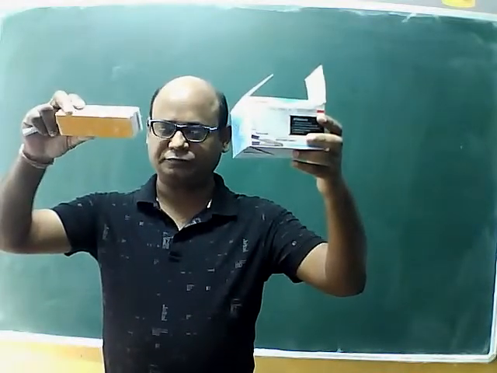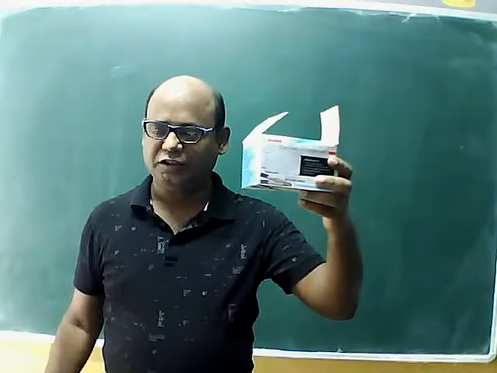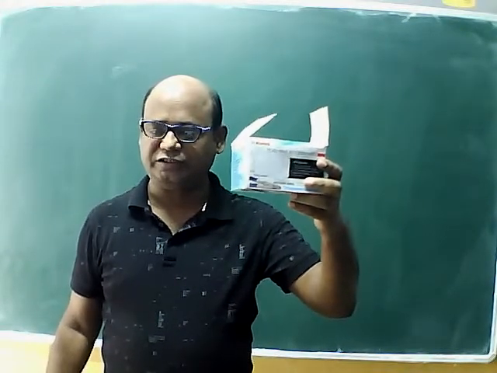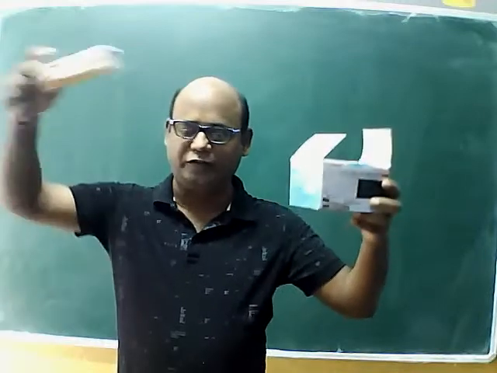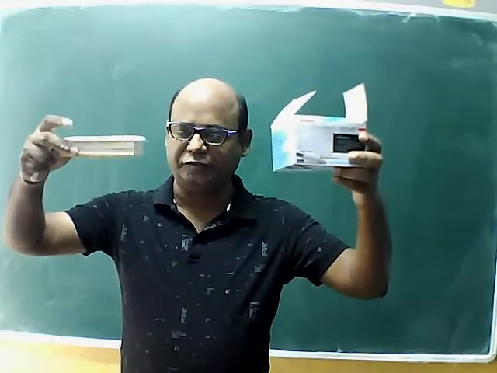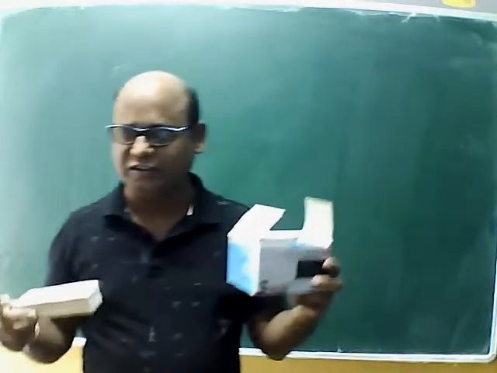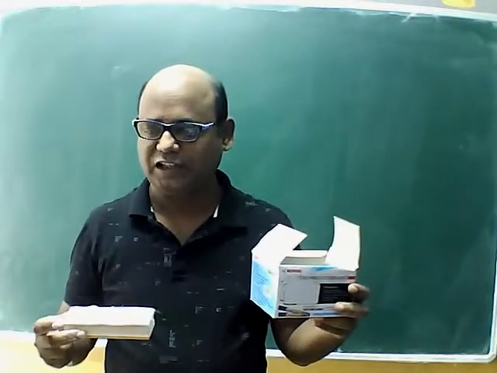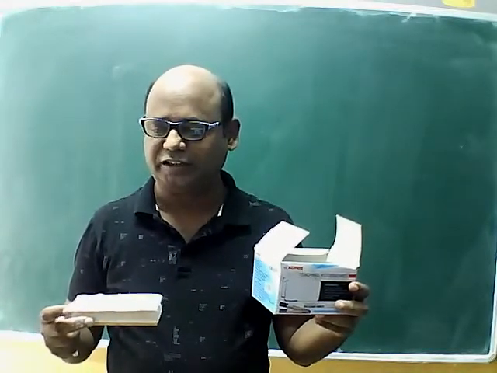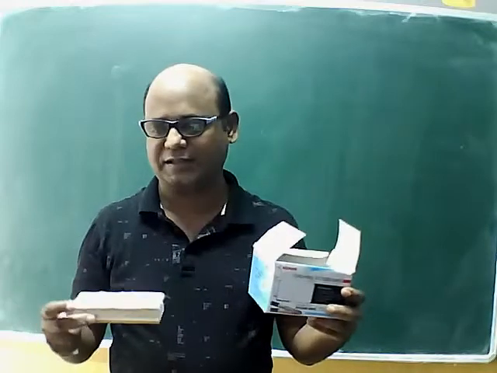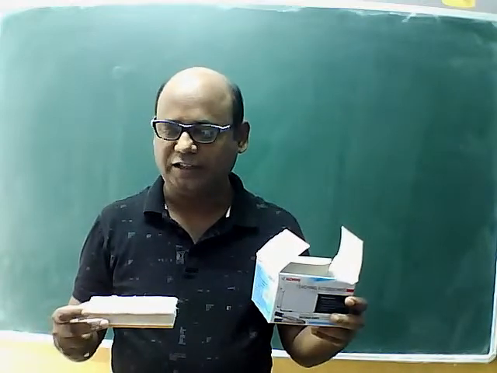Also, why is this duster a matter? Yes, Manisha has given the correct answer. It has weight. This box is also having weight and the duster is also having weight. One reason. And another reason, Faizan and Shayan have given the correct answer: it occupies space. And Kale has also given the correct answer.